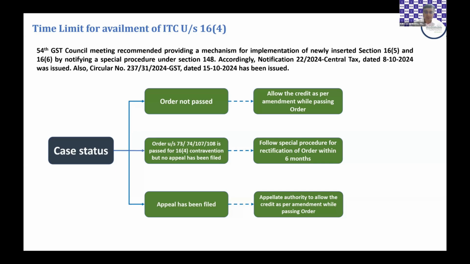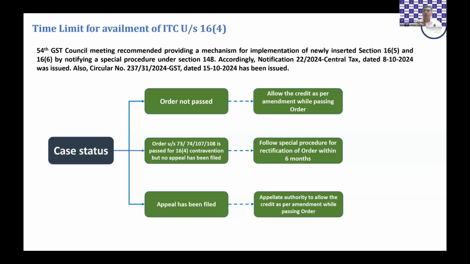Second, where an order has been passed and the allegation in the order is only a section 16(4) allegation. So we are not talking about credit not there in 2A, 2B, all that. The only argument in the show cause or the order is that the credit has not been claimed within the time limit set under section 16(4). Then a special procedure is given where you have to apply for rectification within 6 months.